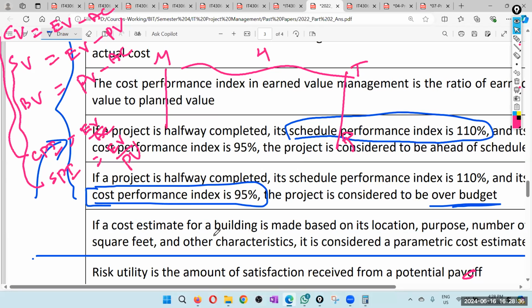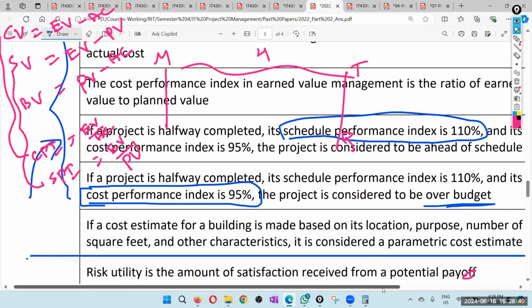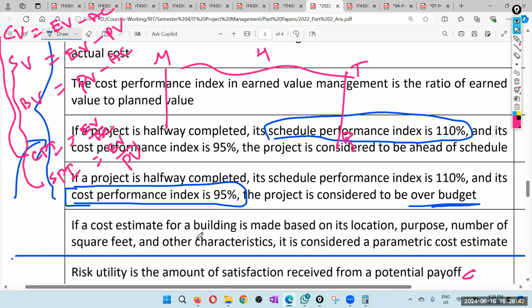Next one. If a cost estimate for a building is made based on its location, purpose, number of square feet, and other characteristics, it is considered a parametric cost estimate. So this is a general question, right? Make it common sense. Parameters. Parametric cost estimate. It looks like they are talking about the parameters, right? Location, purpose, number of square feet, anyway.